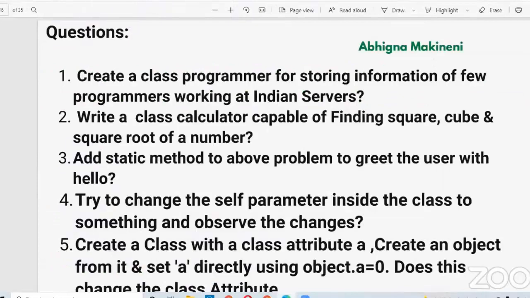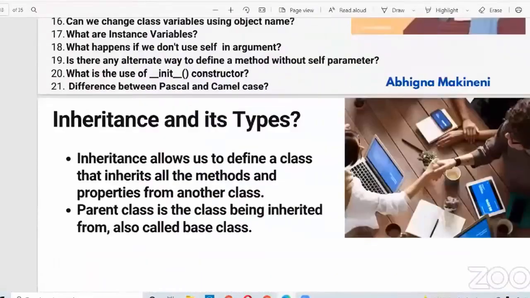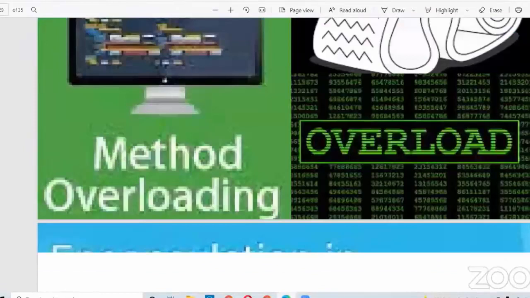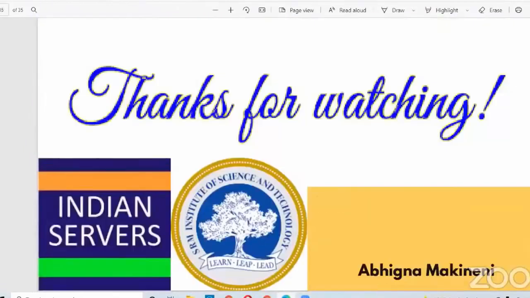Okay, we will continue the remaining concepts tomorrow. We have some other concepts like polymorphism, inheritance, all these concepts. I don't want to mess all these concepts into one day. No problem, we'll continue tomorrow as now the time is 7.